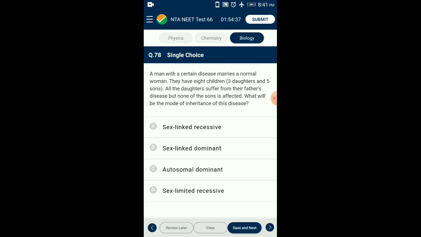The daughters receive one X chromosome from the father and one X chromosome from mother. Since all the daughters suffer from their father's disease, the X chromosome from the father must be carrying a dominant trait. So the answer for this question is option B, sex-linked dominant disease.